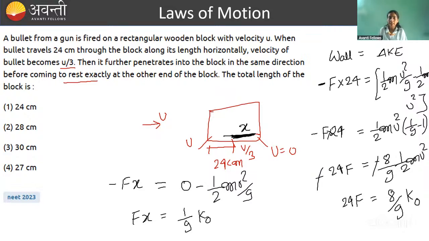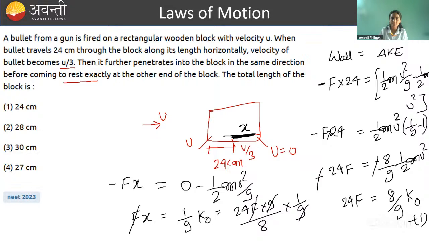What we have to calculate? X. So k naught का value आप यहाँ से लिख सकते हो ना first equation से. So what is the value of k naught? This is equal to 24f into 9 by 8 into 1 by 9. So 1 by 9 cannot, I have written here. F will get cancelled. 9 will get cancelled. And this will become 3.